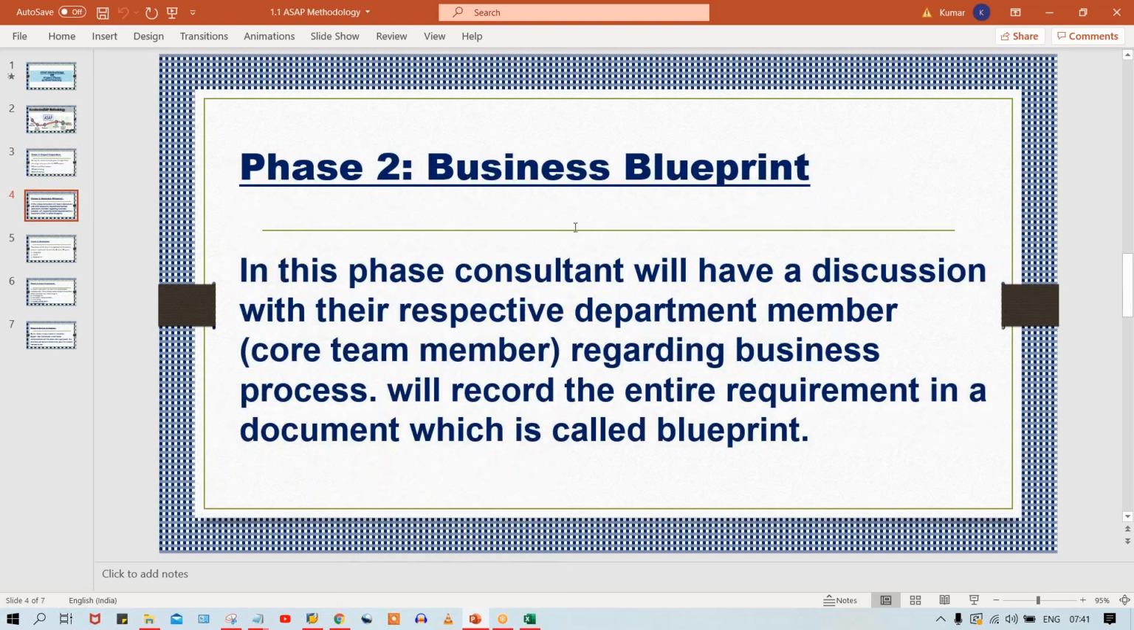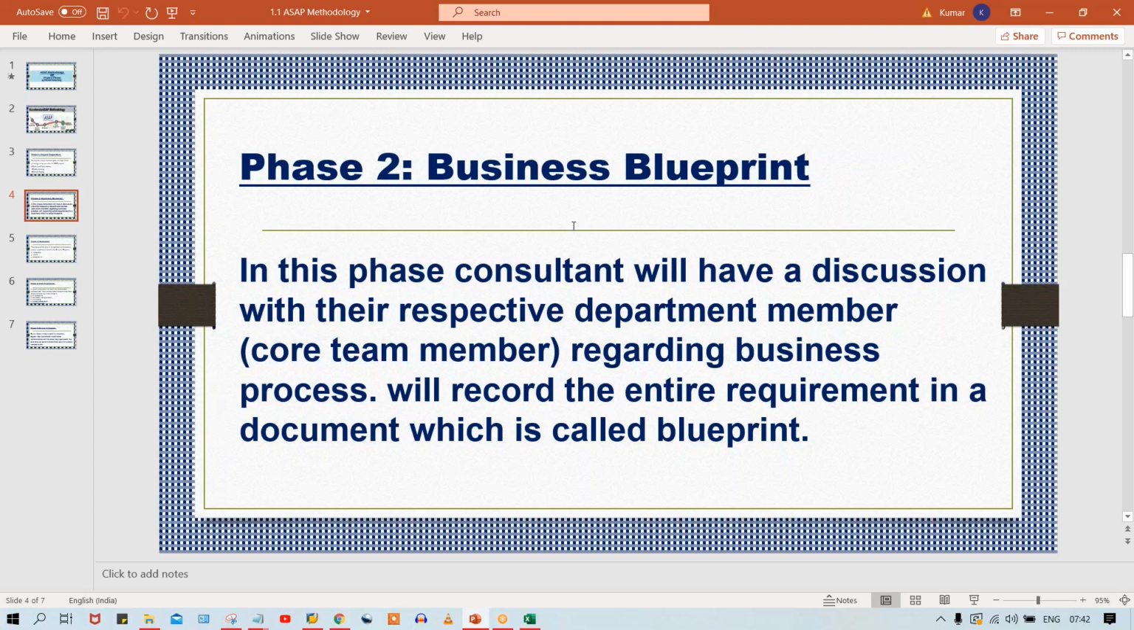What activities? Once the kickoff meeting is done, we move to the next phase, and that phase is called the business blueprint phase. So what happens in the business blueprint phase, guys? Look here, in this phase, the consultant will have a discussion with their respective department members, who are called core team members, regarding business processes. And then we'll record the entire requirement in a document, and that is called the blueprint. Now I'll explain in detail.